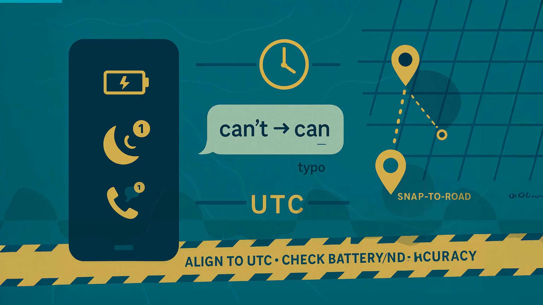Next, time zones and clock drift. Phones and cars juggle local time, UTC, and manual settings. Cloud services store UTC, screenshots show local. A car's dash clock may drift minutes per month and not adjust for daylight savings. A camera may keep last trip's zone.